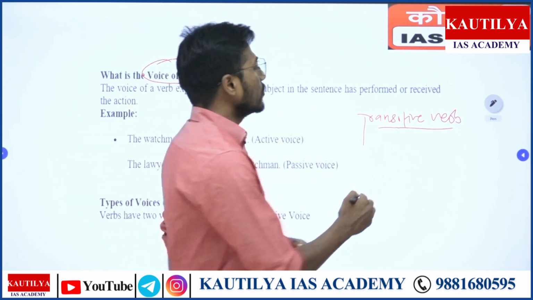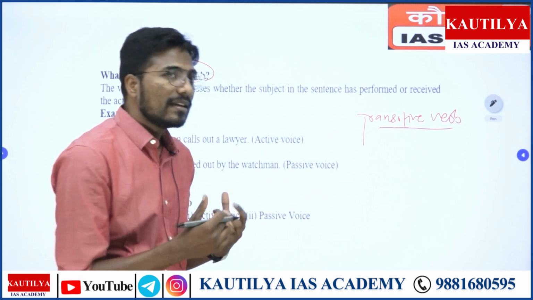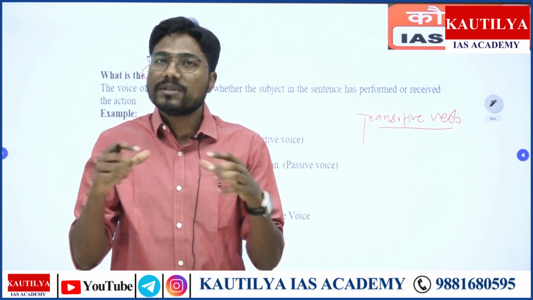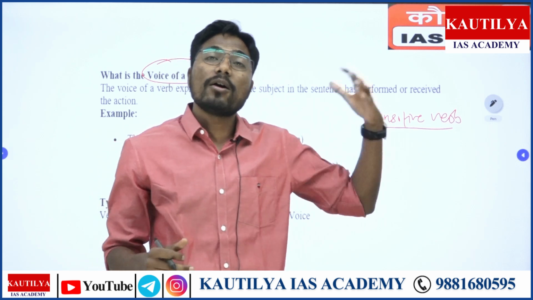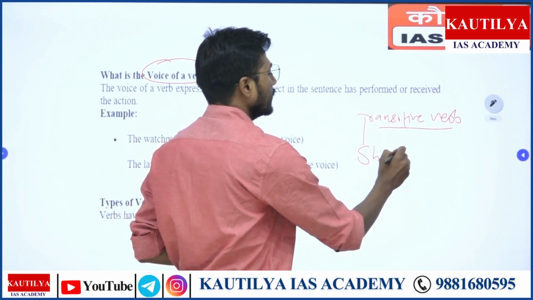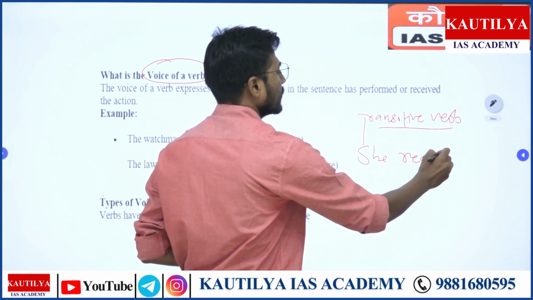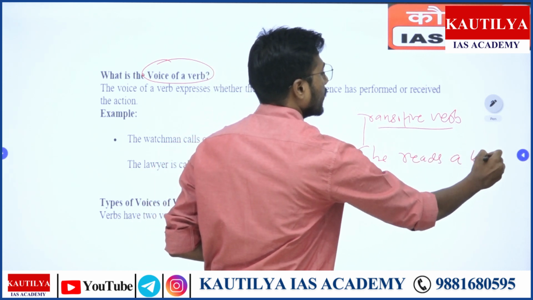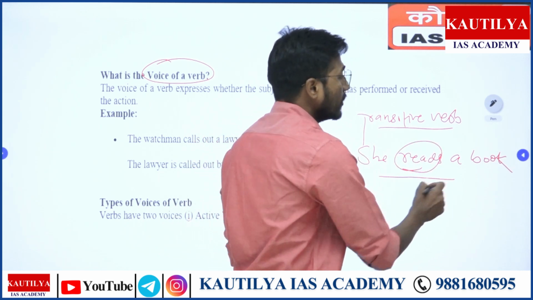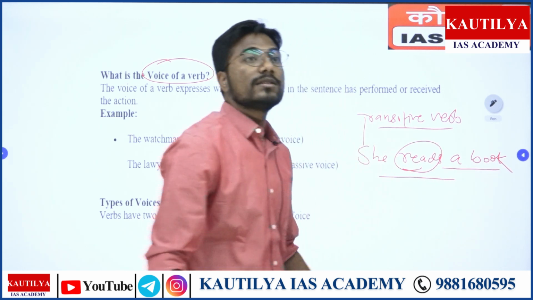So with the transitive verbs per se, basically the action is received by the object. जो कुछ भी object उसमें होता है वो action को receive करता है. Say, for example, she reads a book, right? So now the action of reading is received and directed towards a book.